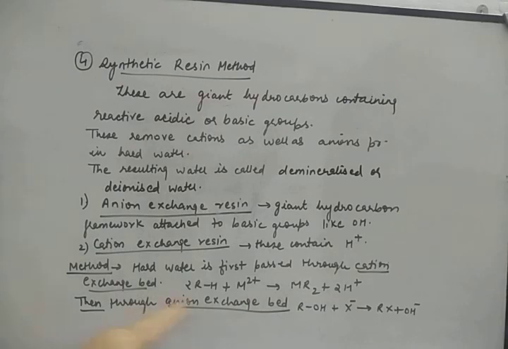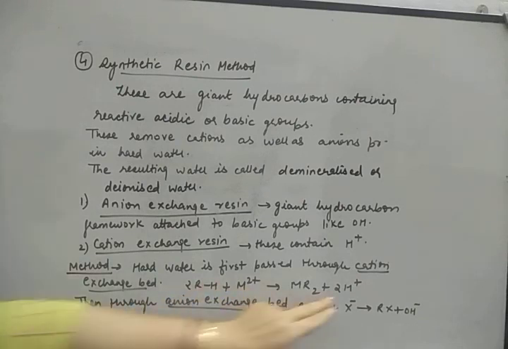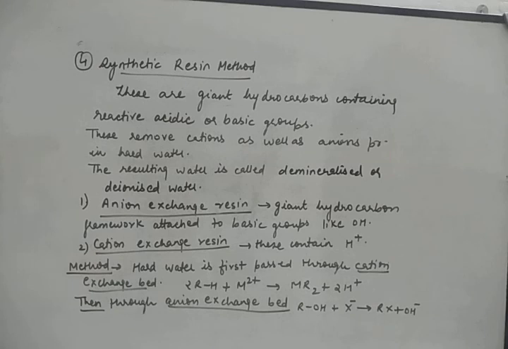So what will happen? Now this is the cation exchange resin. Now this is hard water. So whatever cation is there, that will combine with this R part, and H+ are removed. So what this cation exchange is doing, it is taking up the calcium ions or magnesium ions, and in return it is giving H+ ions. And the anion exchange bed, what it is doing now, it is taking up the negative ions, chlorides and sulfates, and in return it is giving the OH−.